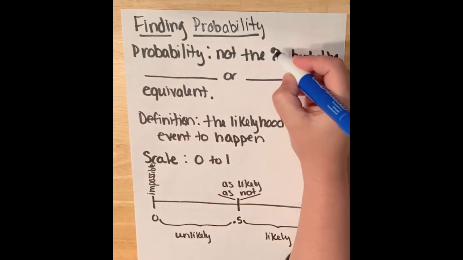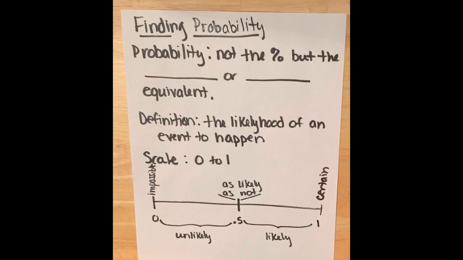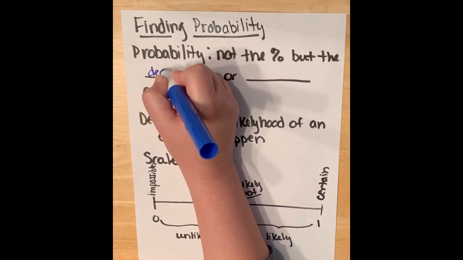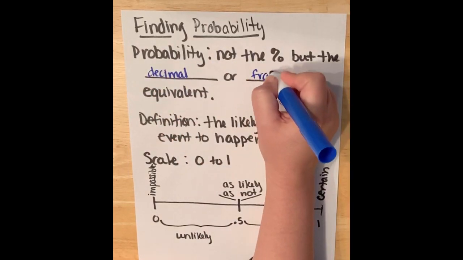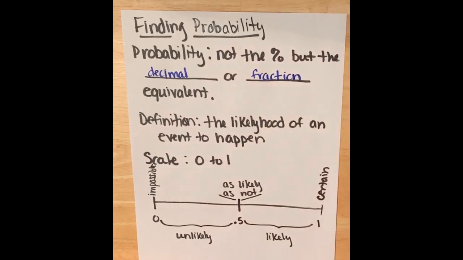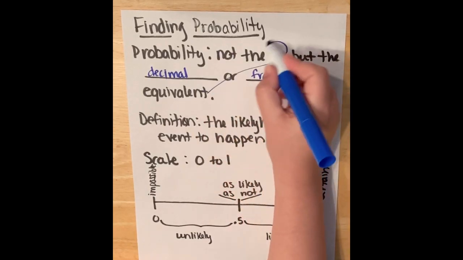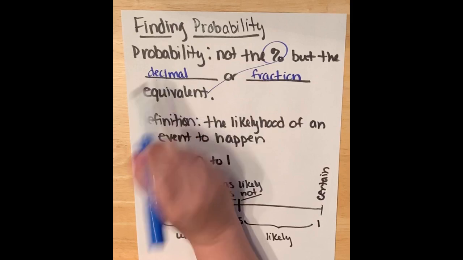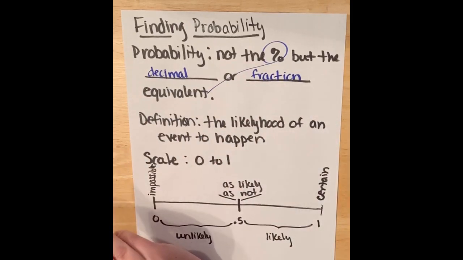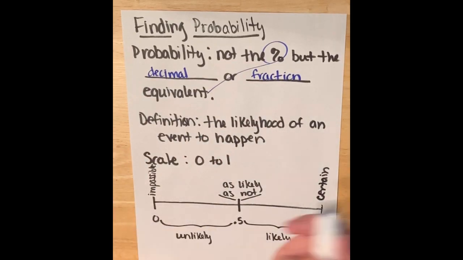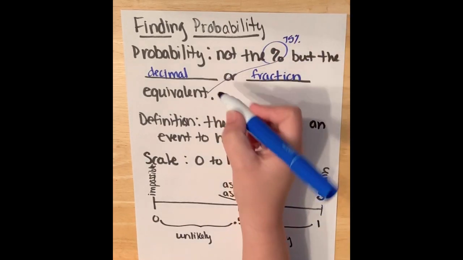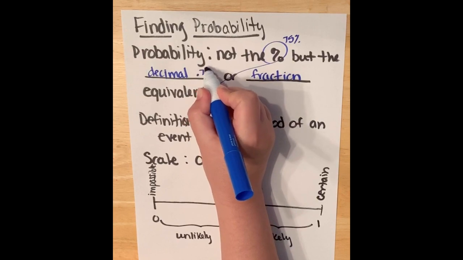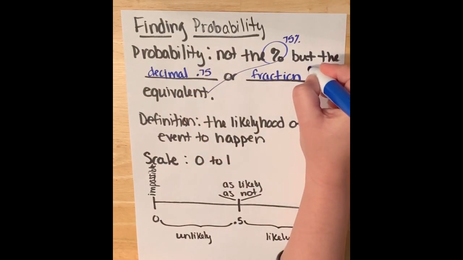Probability we don't represent with the percent, which we've talked a lot about this year, but instead the decimal or the fraction form of the equivalent percent. So we're not going to use the percent, we're going to use the decimal form or the fraction form of that percent. So if the percent was 75%, you might see the probability looking like 0.75 or 3 out of 4.